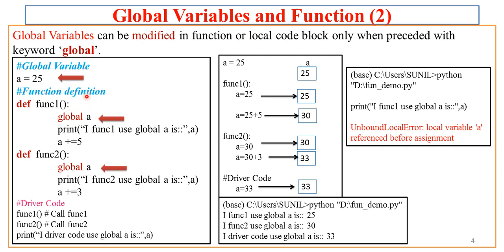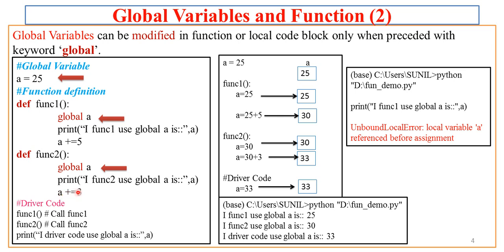So focus on the first rectangle, which is at the left of the slide. Here I am pointing out, we have A equal to 25, a global variable. We have two functions, func1 and func2. Unlike the earlier execution we have seen in the last slide, here we are trying to modify the value of A in both the functions. In func1 we are modifying A by adding 5 to the existing value of A, and in func2 I am trying to modify the value of A, whatever A is there, that is the global A obviously.